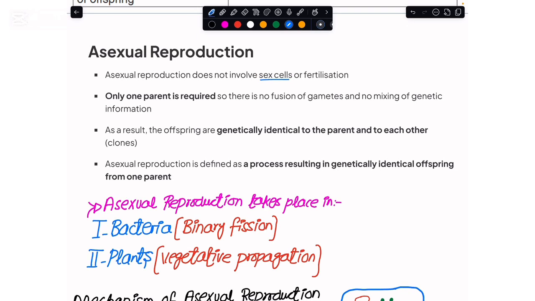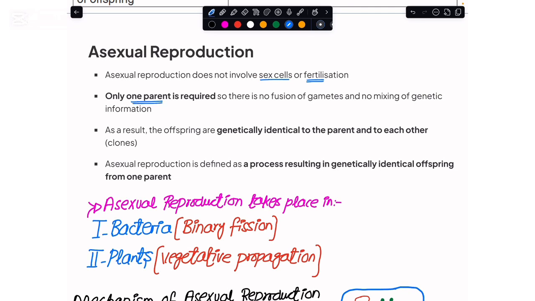We also refer to them as gametes. If we talk about us, human beings, our gamete cells or sex cells are the sperm cells and the egg cells that later fertilize and make the zygote, and finally the human being emerges out of it. But in asexual reproduction, there is no need for sex cells or fertilization. Here there is only one parent involved.